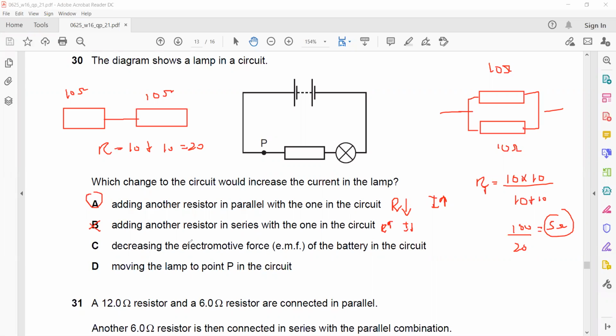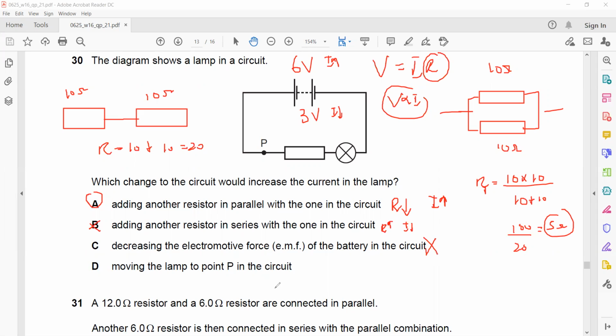Why is C not a right answer? Decreasing the electromotive force. If we keep the resistance constant, V equals IR is the formula. If we are keeping the resistance constant, voltage and current are directly proportional. So if I was using a 6-volt lamp and now it is replaced by a 3-volt lamp, the 3-volt lamp will provide a smaller amount of current as compared to the 6-volt lamp, a 6-volt battery.